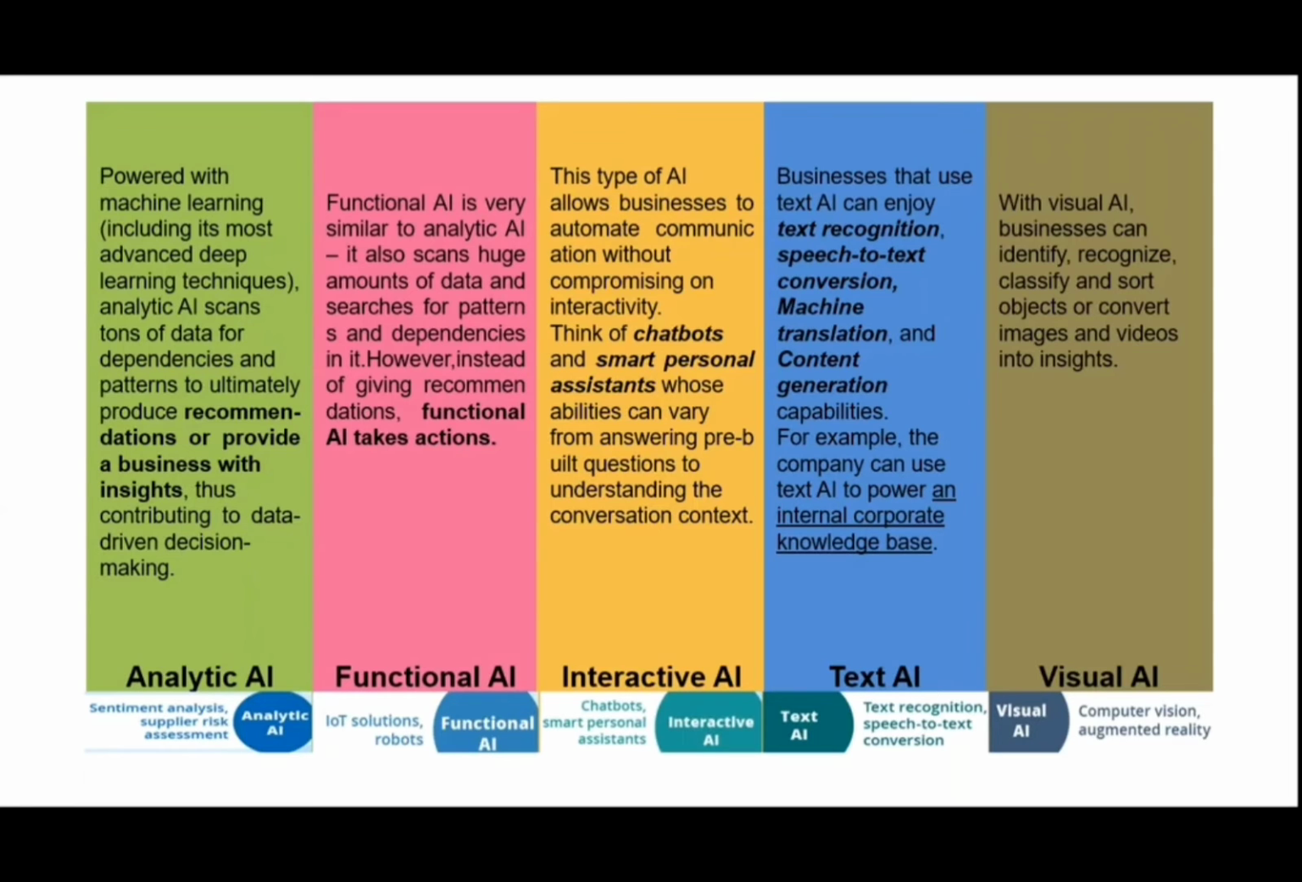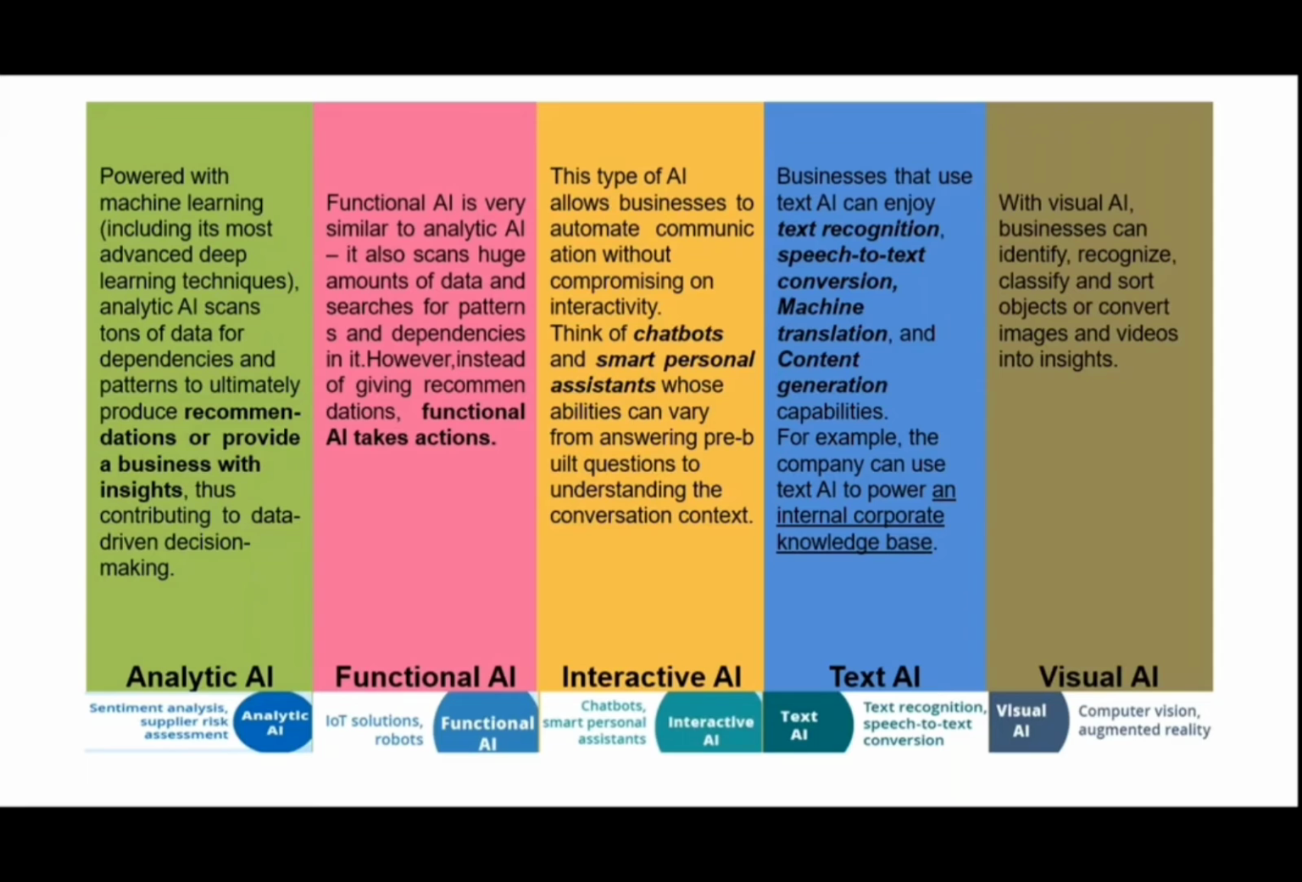Whereas for functional AI, the example is robots. I give a task and it is performed with their help. Another is an IoT solution like home automation. Before I reach home, everything will be turned on: my room AC will be turned on, my door will be open, everything. The task is happening, the action is performed. So we call it functional. The function is being performed there.